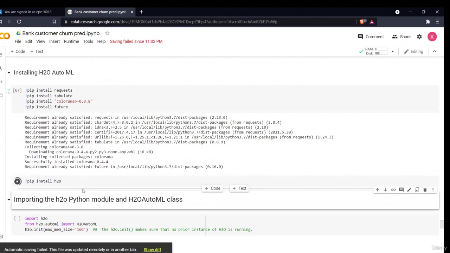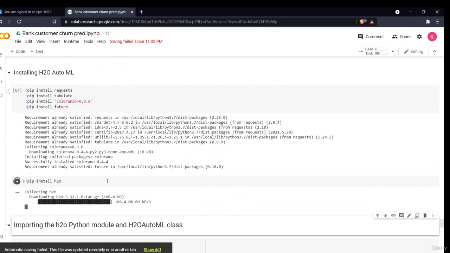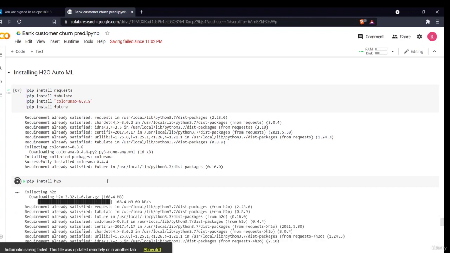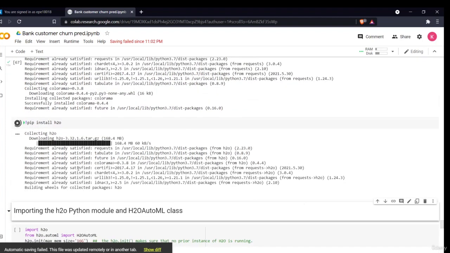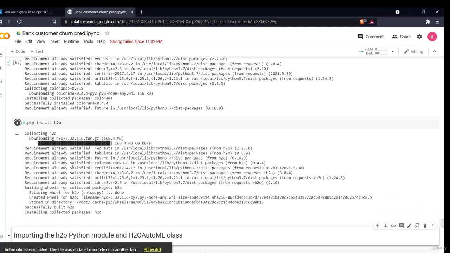Now let's install our H2O library. As you can see, it is downloading around 168.4 MB of data for H2O. Basically, it is downloading all the different libraries and models present in H2O. It will take around a minute or two. All my other libraries are already present, that's why it says requirement already satisfied. One thing about H2O is that it can do all the data pre-processing techniques also. H2O will do all these things for us.